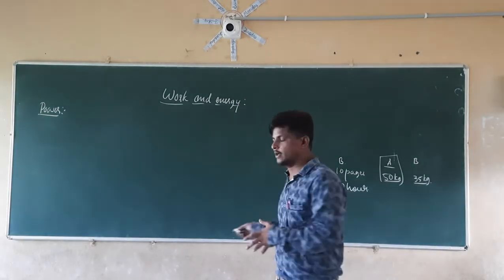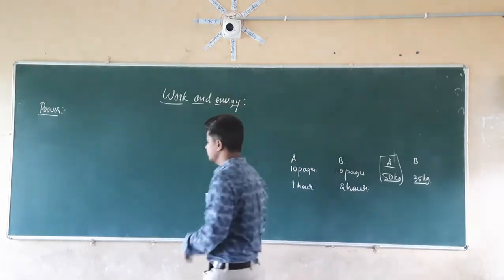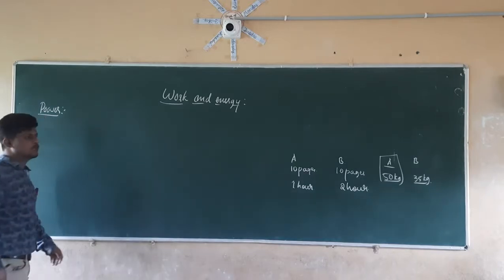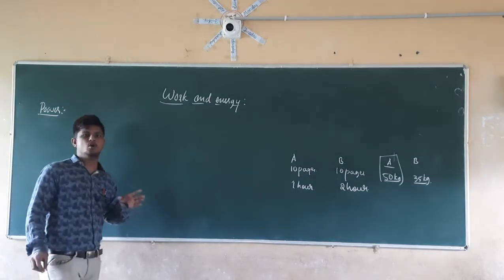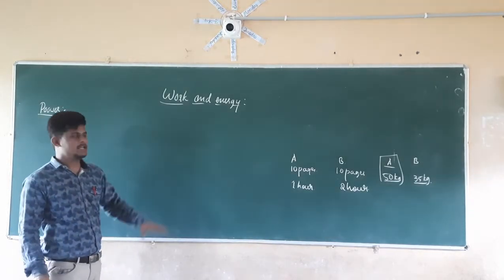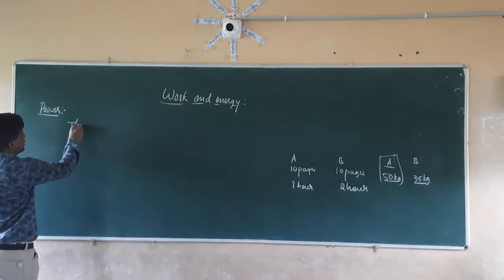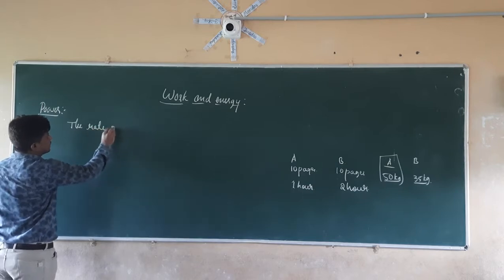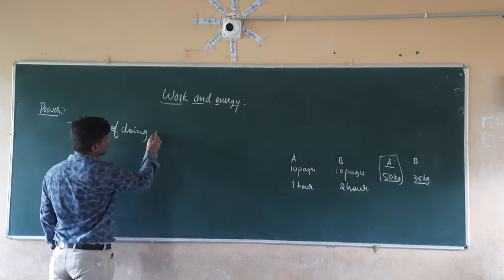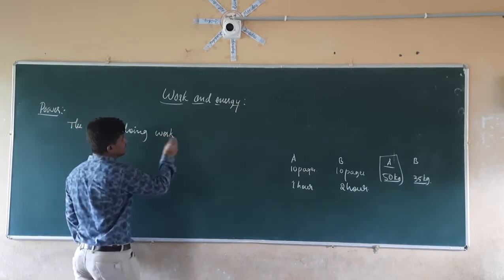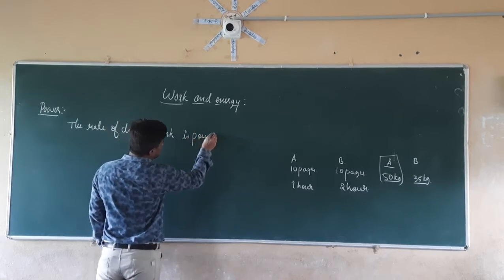Depending on the capability to do work, we have another measure, that is power. So what is power here? Power is the rate of doing work. At which rate they are going to do work identifies the power of that object. So in general we say the rate of doing work is power. The rate of doing work is power.